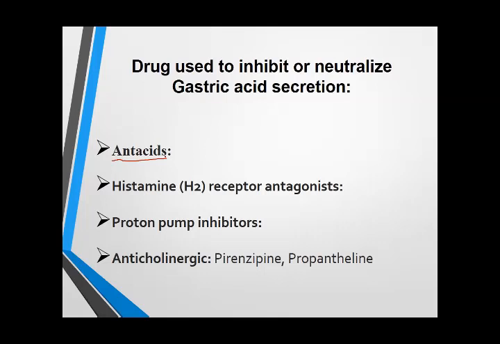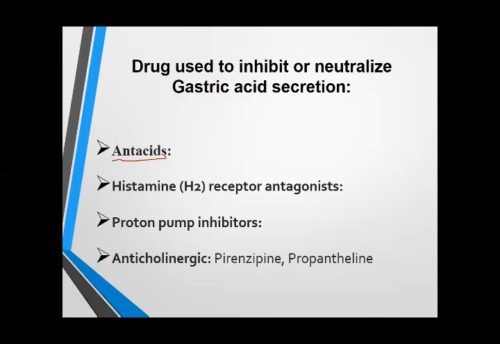So it is not used nowadays as a first line drug, although it can be used as a non-prescription remedy. Sometimes it can be prescribed. But Eno is an antacid. Yes, it is an antacid, and it also neutralizes the gastric acid.